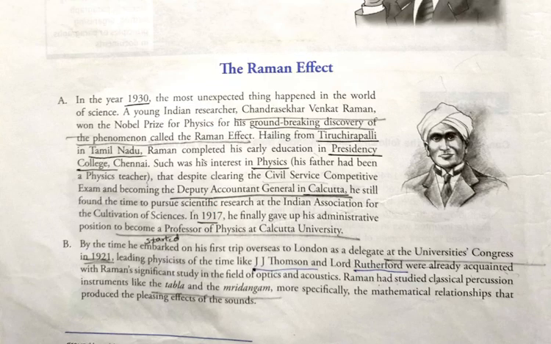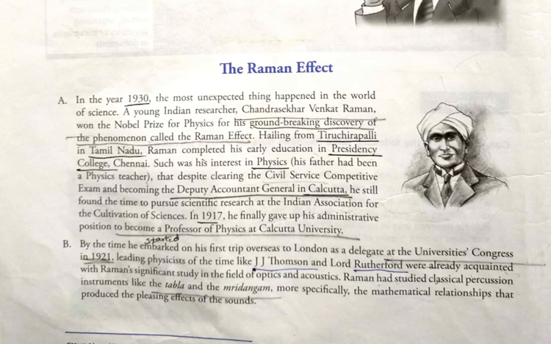So now let's see. In the year 1930, the most unexpected thing happened in the world of science. Let's see what happened in 1930. A young Indian researcher, C.V. Raman, the full form of C.V. is Chandrasekhar Venkat Raman. So, his full name is Chandrasekhar Venkat Raman, and in short, we'll call him C.V. Raman. He won the Nobel Prize in physics for his groundbreaking discovery of the phenomenon called the Raman effect.